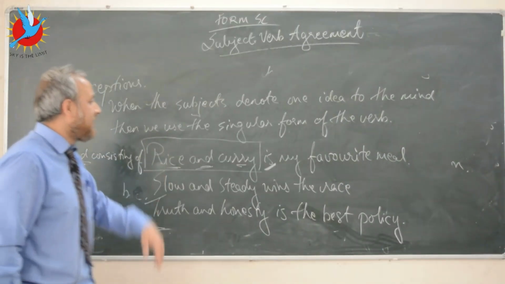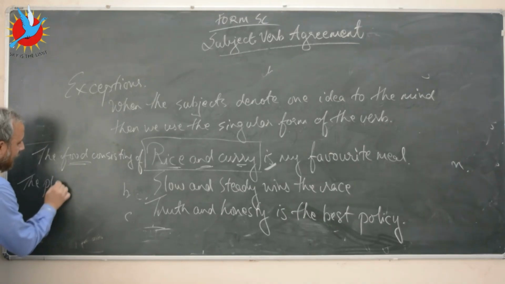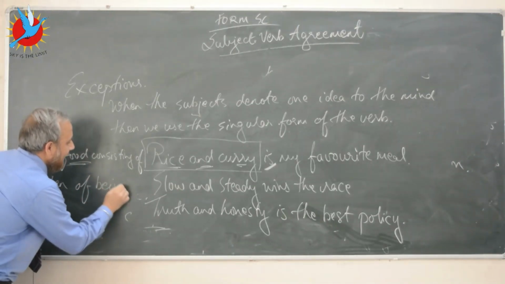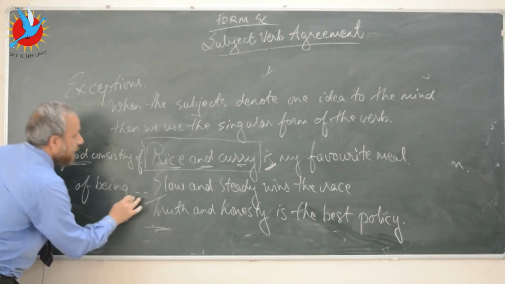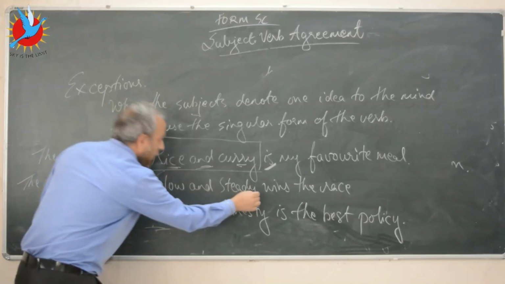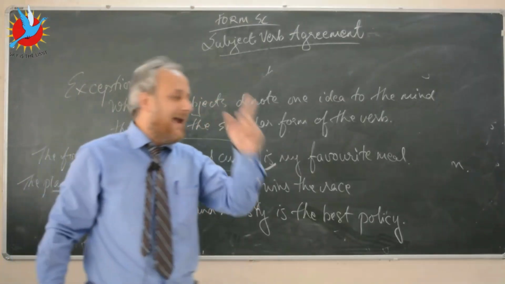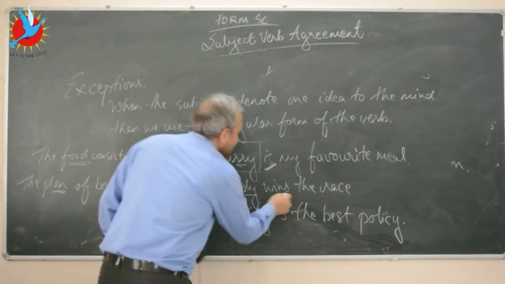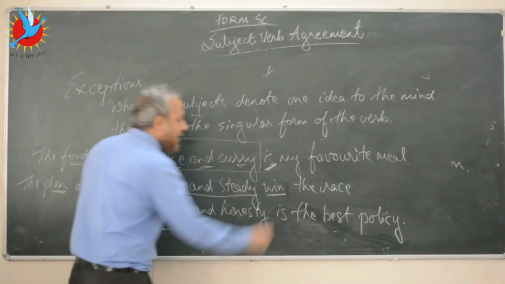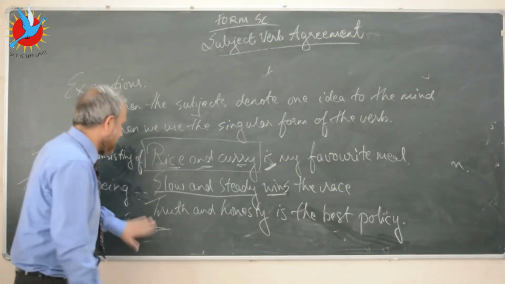So slow and steady wins the race. So let's say the plan of being slow and steady wins the race. Since we consider slow and steady as one unit, it suggests one idea to the mind. That's why I've used the singular form of the verb. Remember that this is the plural form of the verb and this is the singular form of the verb.